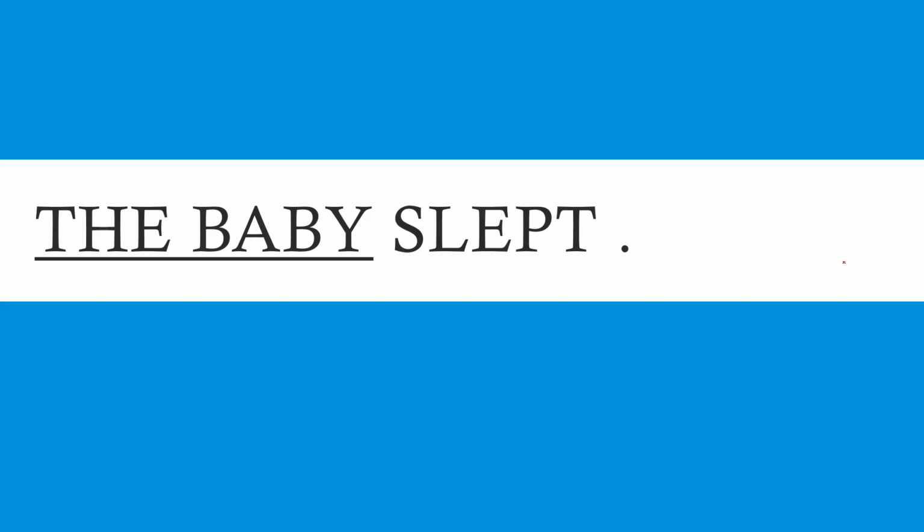The sentence is all about the baby. It is all about the baby who slept. So the subject here is the baby. The subject is a group of words, a noun phrase. It is a complete subject. The baby is a complete subject.